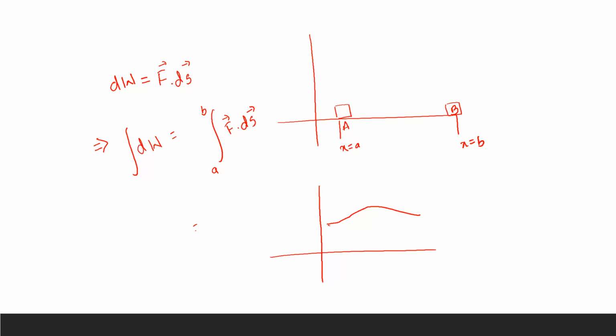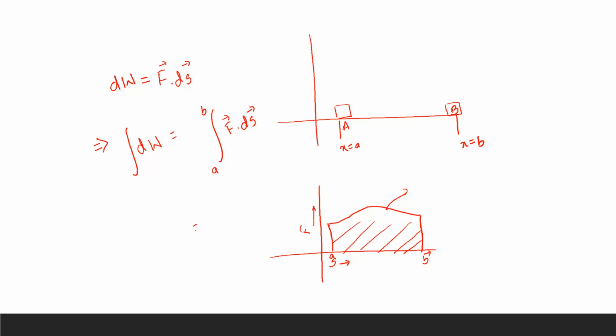Suppose this was the work done, and this was the increasing force, and this was the displacement from point A to point B. So net work done will be the area under the curve, or under the equation of the force, integrated with respect to displacement.